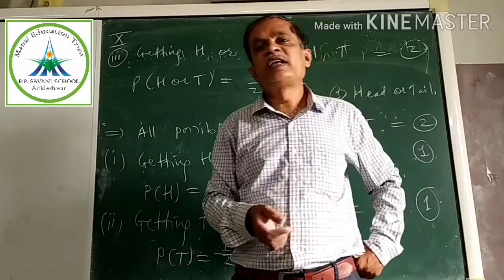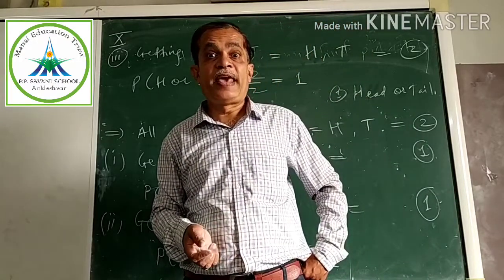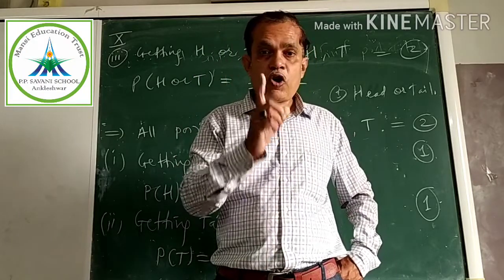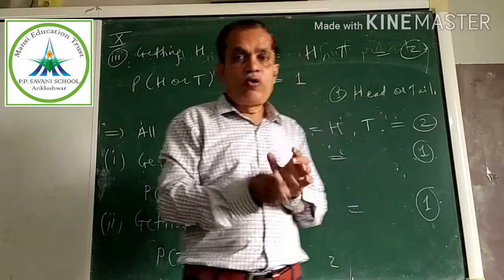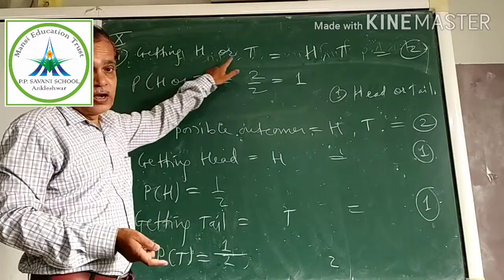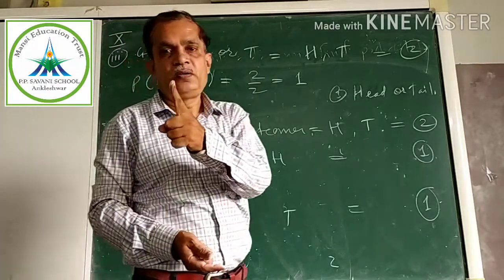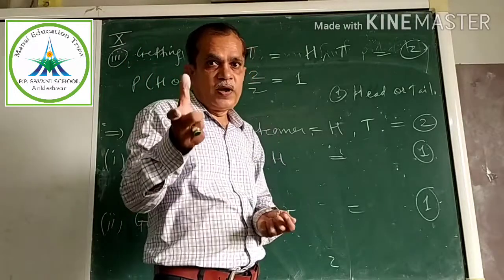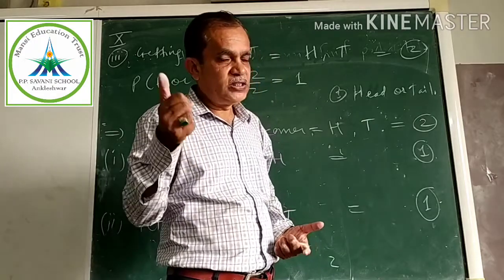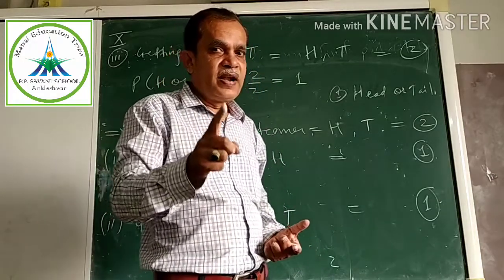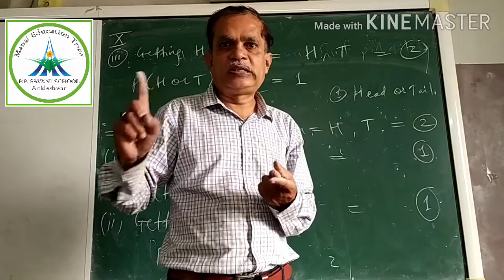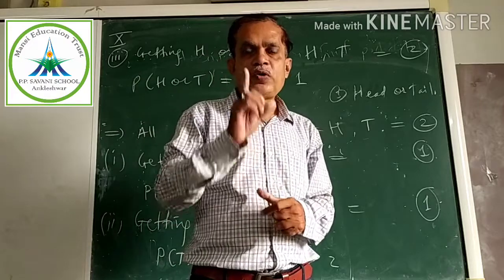One can ask for an example of a sure event using a coin. To explain, you have to give this: probability of getting head or tail is an example of a sure event. If a die is given, how will you explain an example of a sure event by throwing the die? Probability of getting either 1 or 2 or 3 or 4 or 5 or 6. That is an example of a sure event.